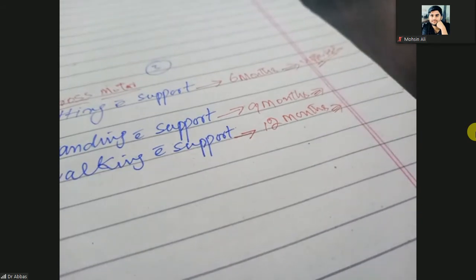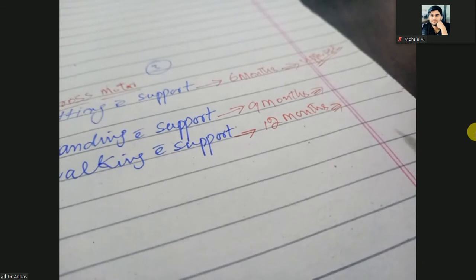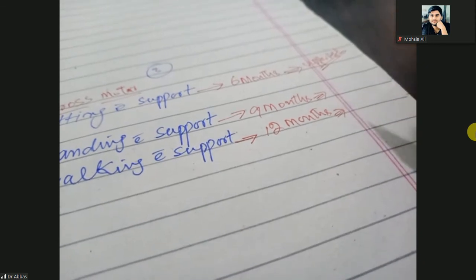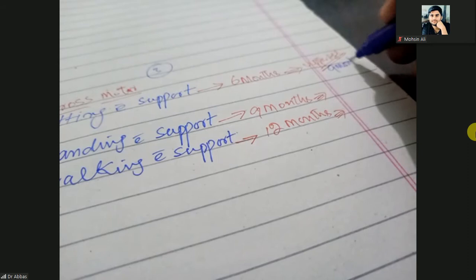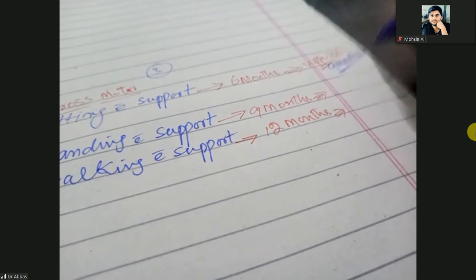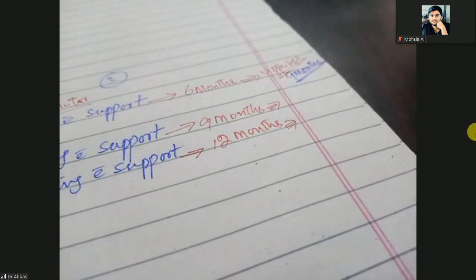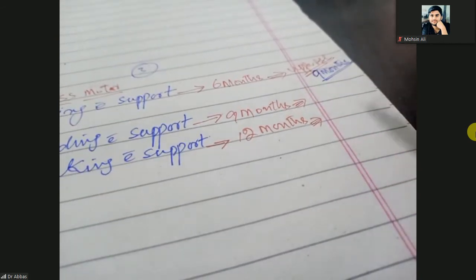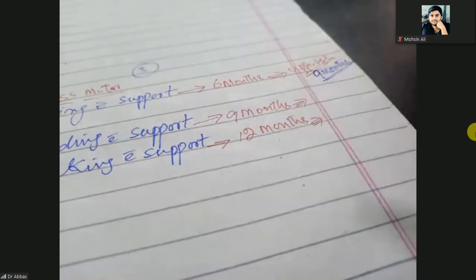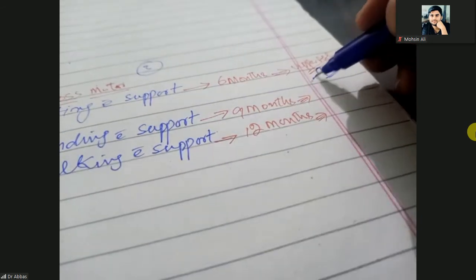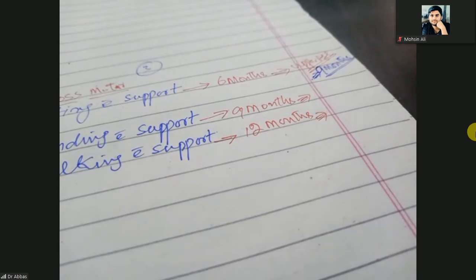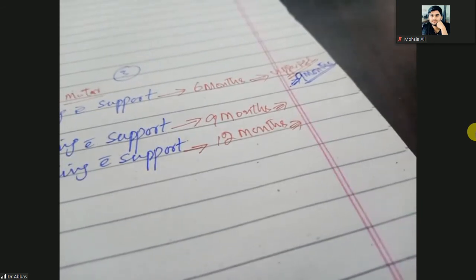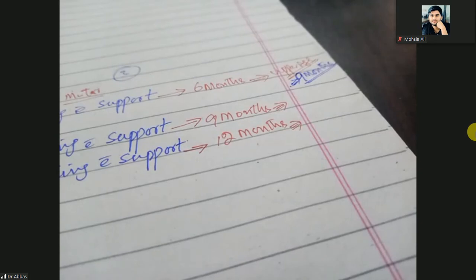When you call it the alarming sign, the upper age is when the baby cannot sit with support up to 9 months, then you should become worried. Upper ages are the red flags. When the age of the baby is 9 months and the child is not sitting with support, it means this is a developmental delay, especially gross motor developmental delay.